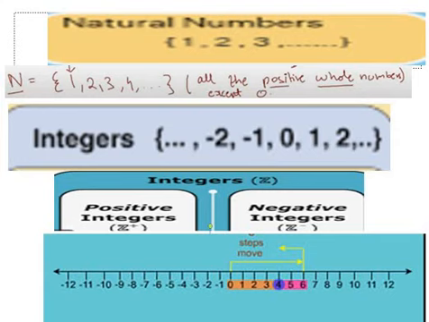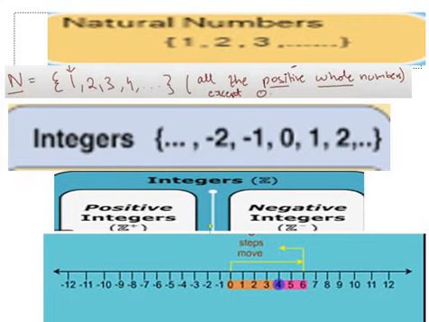In natural numbers we do not have 0. The set of natural numbers starts with 1, and we do not have any fractions or decimal numbers. We only have positive whole numbers: 1, 2, 3, 4, 5, and so on till infinity. By infinity I mean that we cannot count numbers in maths, they go on continuously, so the last symbol is said to be infinity, right? So every positive whole number is a natural number.